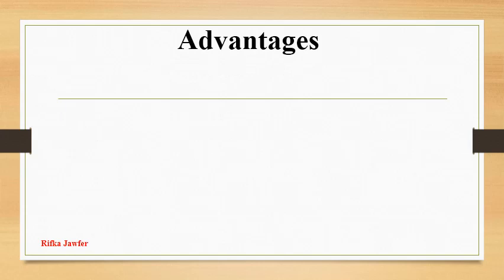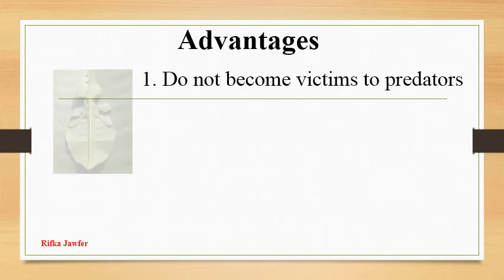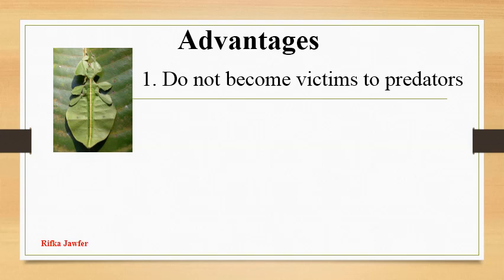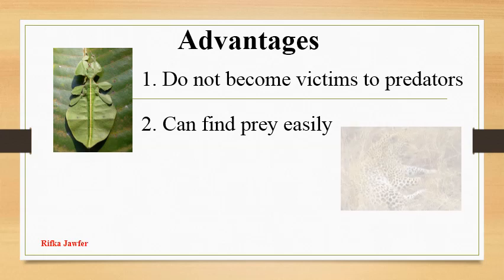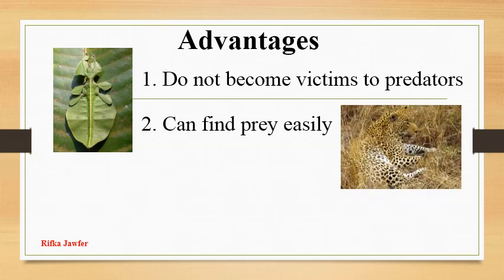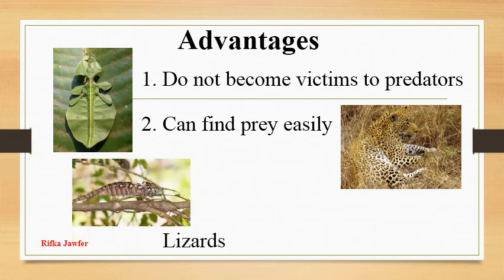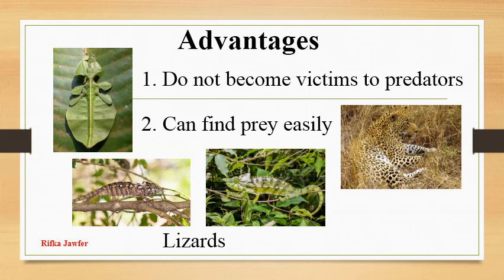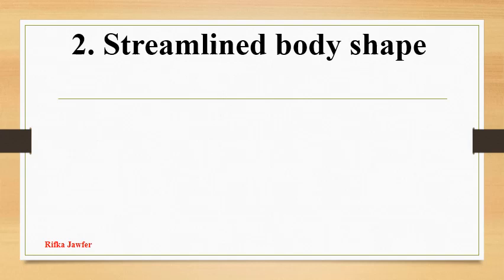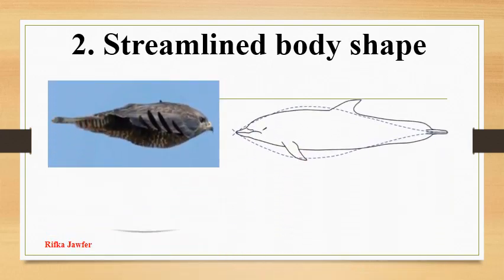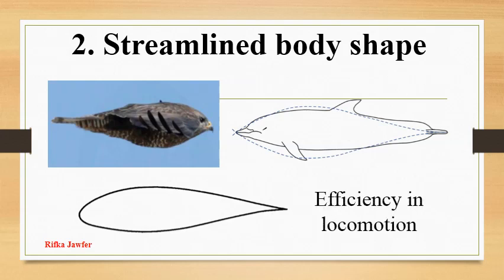Animals have some advantages due to camouflage. Animals like leaf insects hide themselves and do not become victims to predators. Animals like leopard hide themselves and find their prey easily. Also, some lizards have a special ability to change their color according to the environment where they live. Some animals like birds and aquatic animals have a streamlined body shape. This is helpful for them to locomote efficiently by overcoming the difficulties.